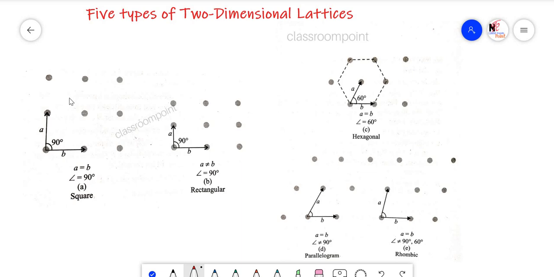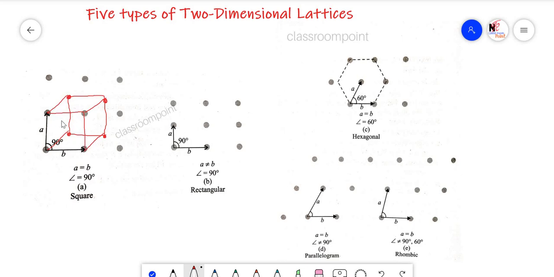For example, you can develop one more point here and one more point here, and here one more point and here one more point. You can connect these points. Just imagine the distances are same. Now if you connect this, automatically you will get a square like structure.